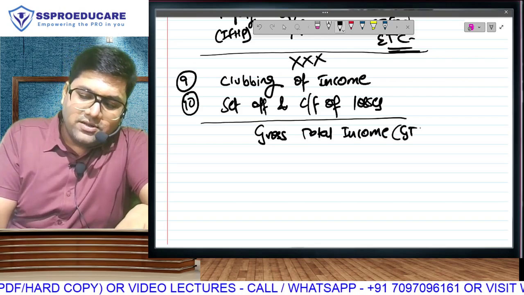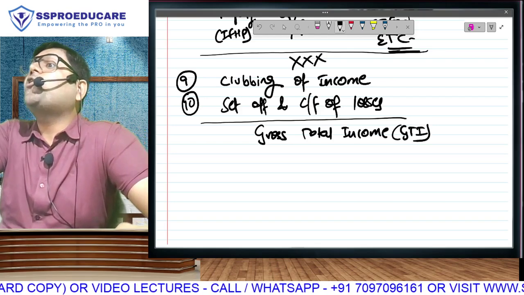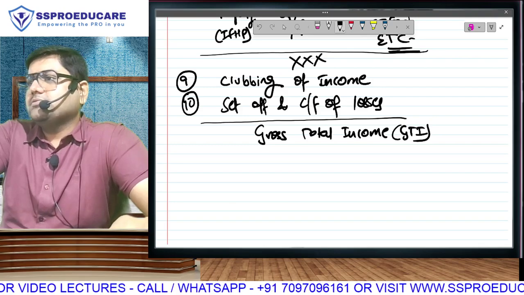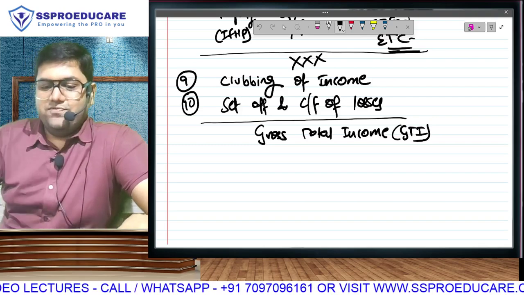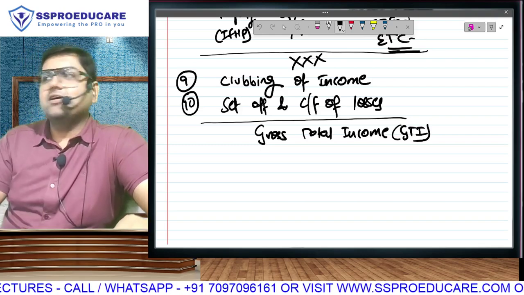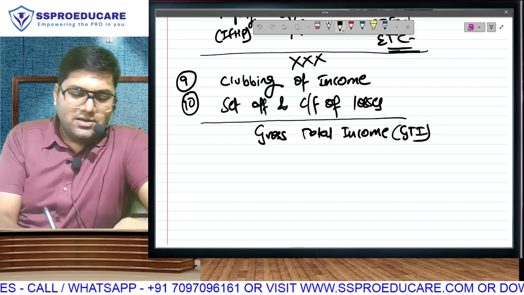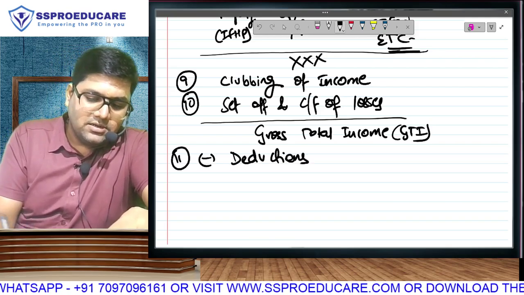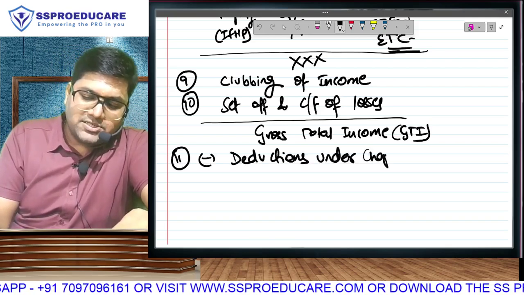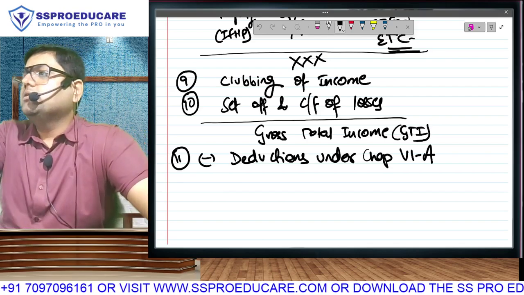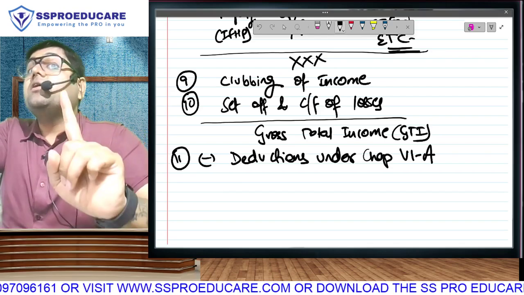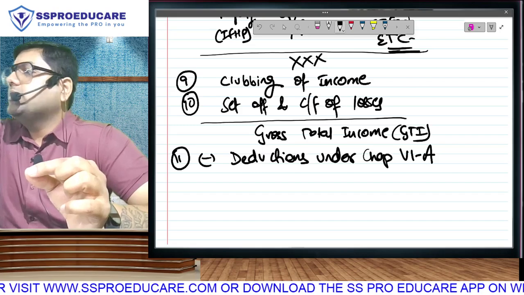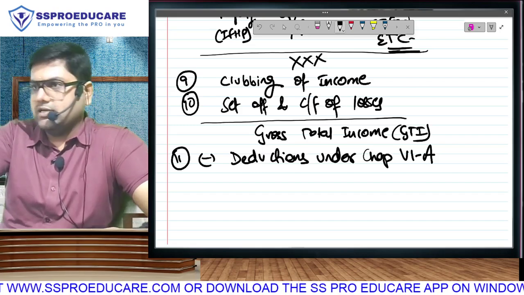We still have not reached where we wanted to. 40 lectures, 9 chapters. We are done only with 8: exempt income, 5 heads, clubbing and set off. Last, I told you about this some time back. This is our chapter number 11, deductions. That chapter in income tax is known as chapter 6A. What is the chapter known as? Chapter 6A. The chapter in which we get our life insurance, medical insurance, tax benefits. In income tax it is known as chapter 6A. Deductions under chapter 6A. So take those deductions.